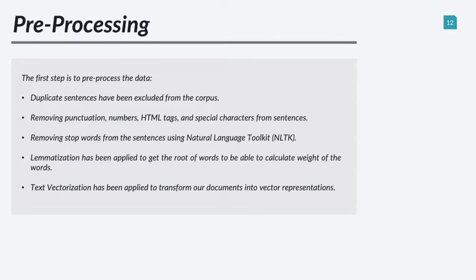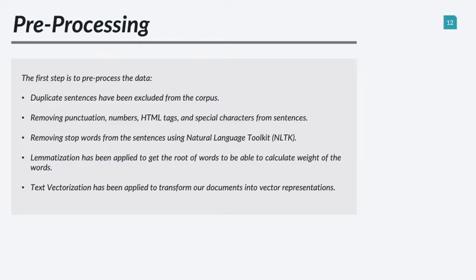To do the processing part, first we need to do some pre-process steps. We will remove the duplicate sentences from our corpus. For example, if we have two same code elements in a post, there is a chance to have duplicate sentences in our corpus. So we need to remove duplicate sentences.